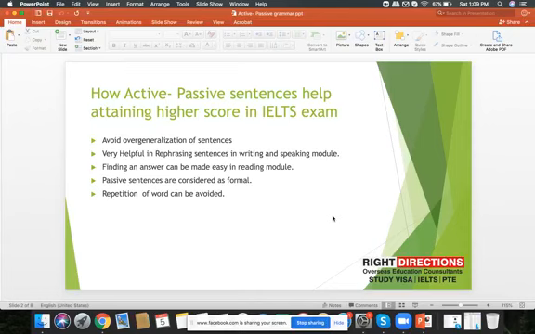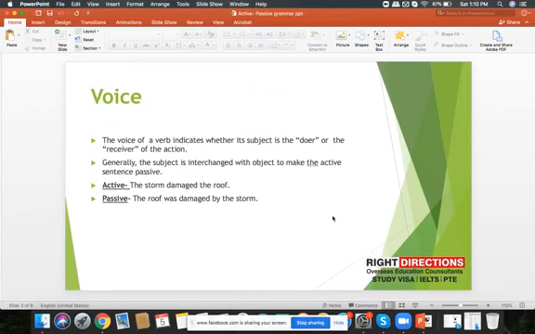words. So now we are going to discuss what is voice and how a sentence is active and how it is passive. See, what is voice? The voice of a verb indicates whether its subject is the doer or the receiver of the action. With the help of the verb, we can simply identify whether the sentence is active or passive. If the verb is followed by the subject that we are talking about, the subject that we are mentioning in the sentence is called active.